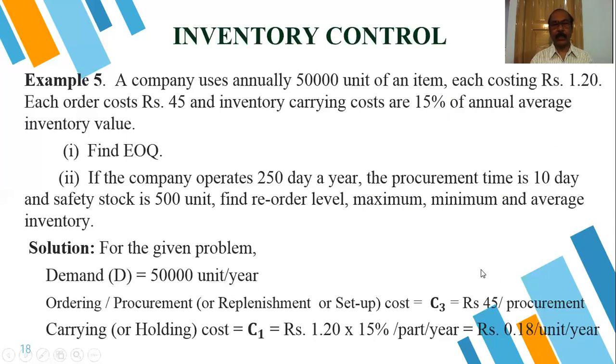That is related to the item cost, 15% of the annual average inventory value. That means it is 15% of the price of the item. That is, C1 is equal to rupees 1.20 into 15% per part per year, which is equal to rupees 0.18 per unit per year.